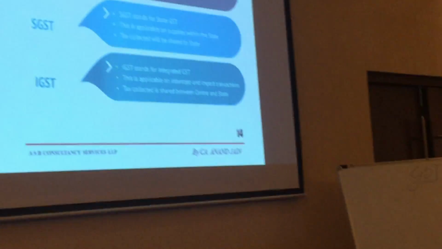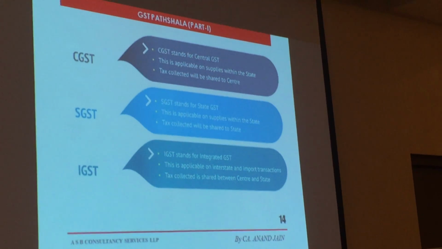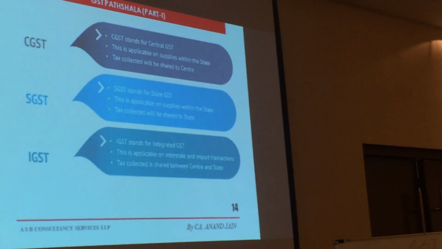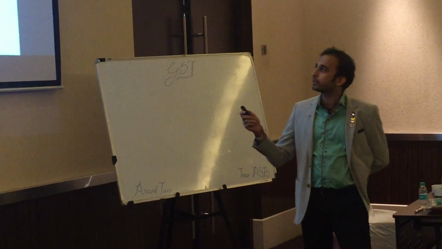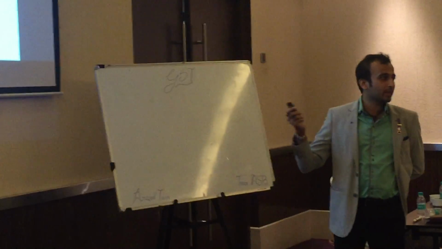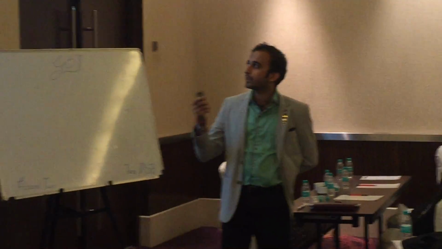So this is a quick terminology: CGST, SGST, IGST, which we have already discussed. These are all the possible rate structures to date: 5%, 12%, 18%, 28%. Along with this, we have a composition scheme, which we will discuss in the next module.